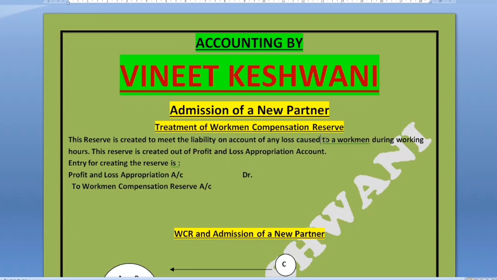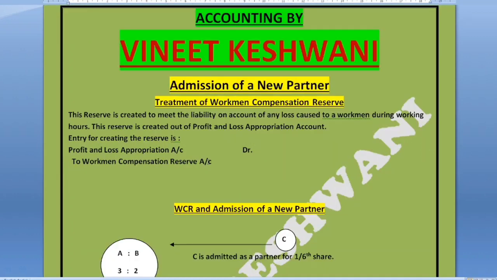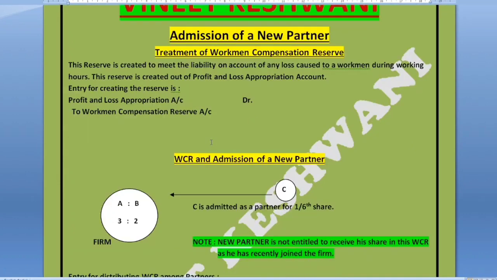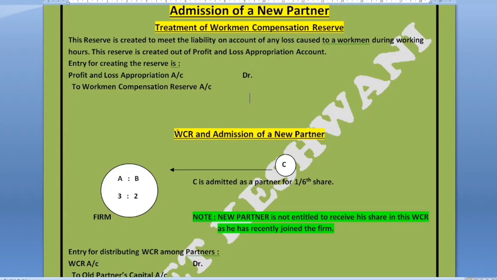Now what should be the entry to create this reserve? The entry for creating this reserve is P&L appropriation account debit to workman compensation reserve account. Reserves are of credit nature, therefore the reserve has been credited, and that amount has been taken out of our P&L appropriation account.